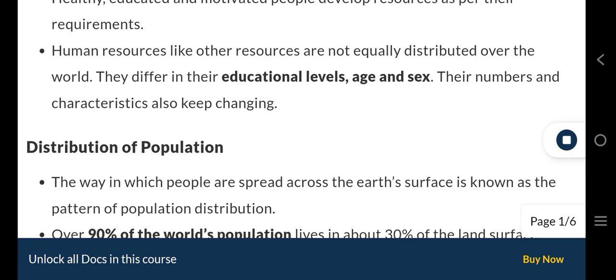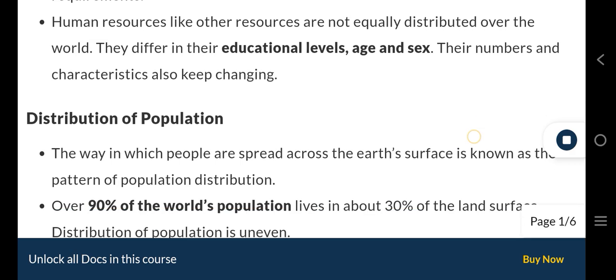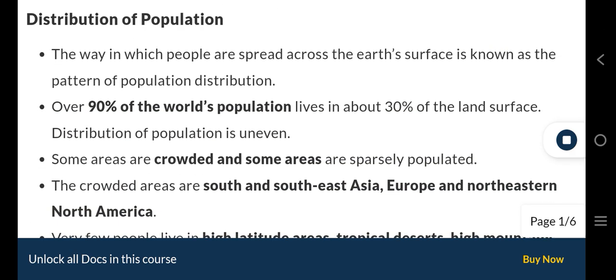Human resources, like other resources, are not equally distributed over the world. They differ in their educational levels, age, and sex. Their numbers and characteristics also keep changing. Distribution of population. The way in which people are spread across the Earth's surface is known as the pattern of population distribution. Over 90% of the world's population lives in about 30% of the land surface.